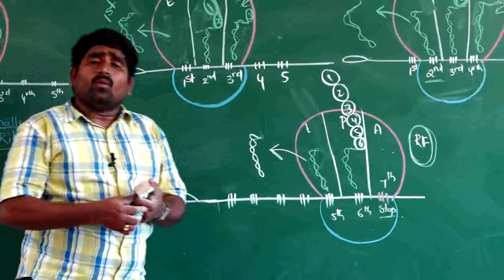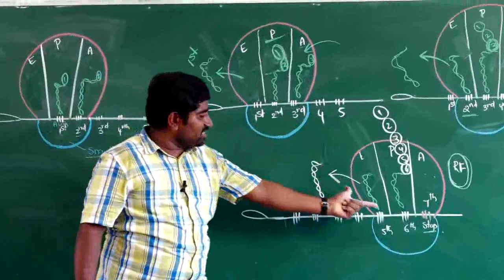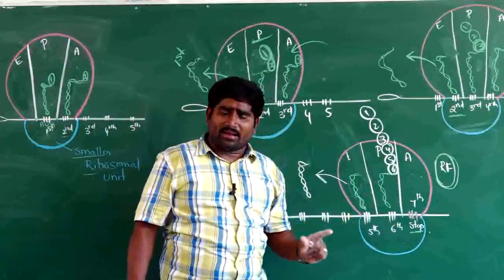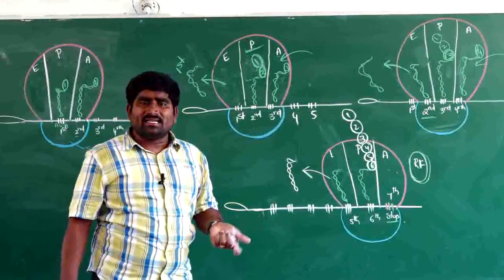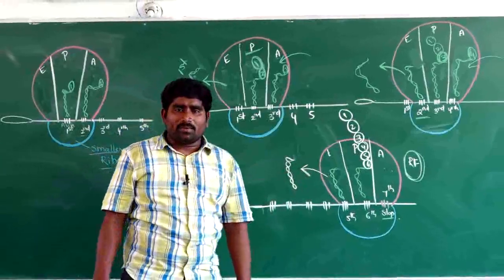For example, if 7 codons are present in one mRNA, then 6 amino acids will be present in one polypeptide chain. So this is termination of the polypeptide chain.